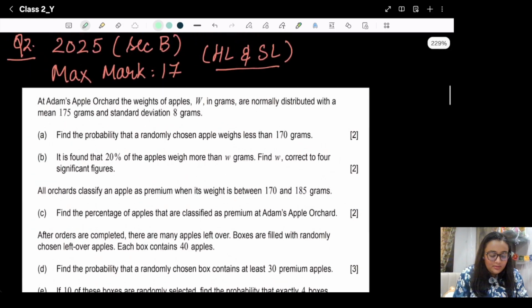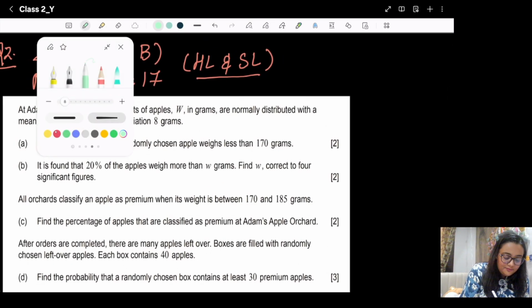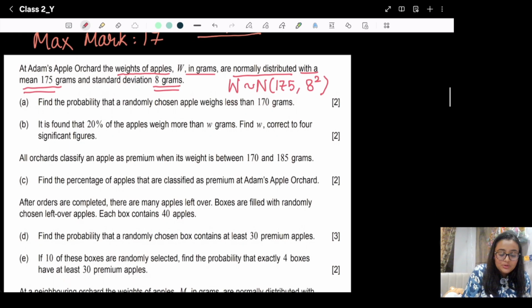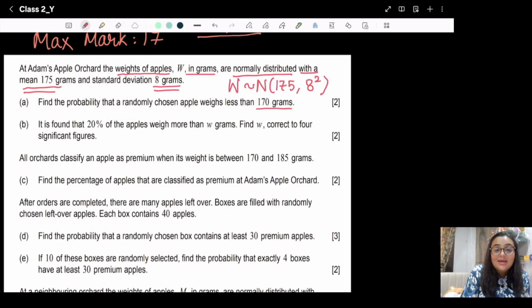Now again, see, what is given to us? Here we have, wait a minute. Again it's mentioned that W, the weight of apples, is normally distributed with mean 175 gram and standard deviation 8 gram. That means W is distributed as the normal distribution, mean is 175 and the variance is 8 squared. So what we need to find out is the probability that a chosen apple weighs less than 170 grams.